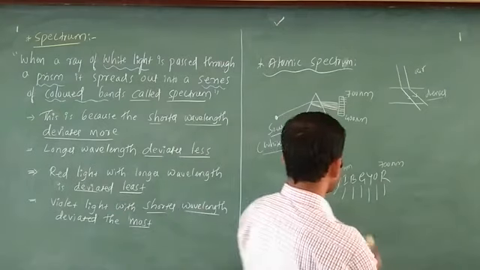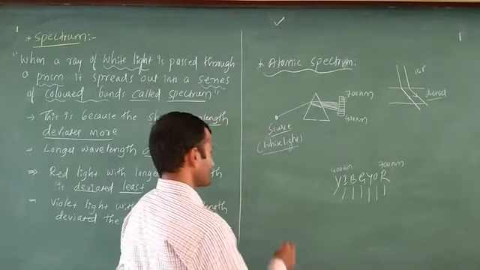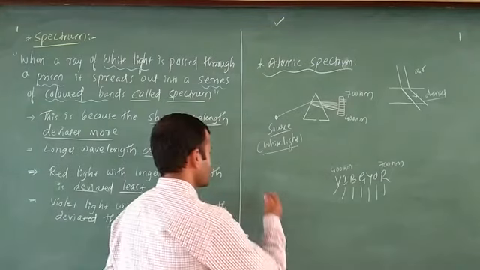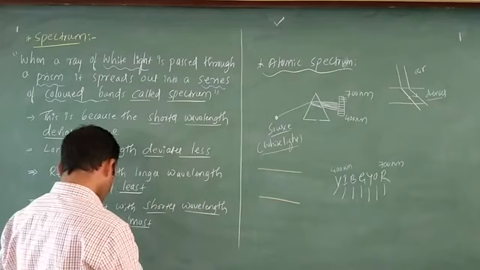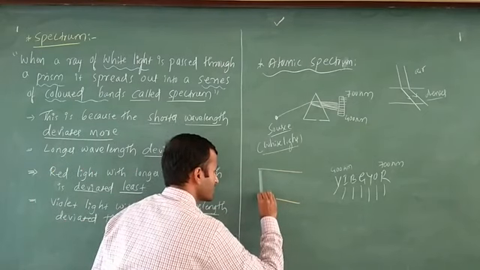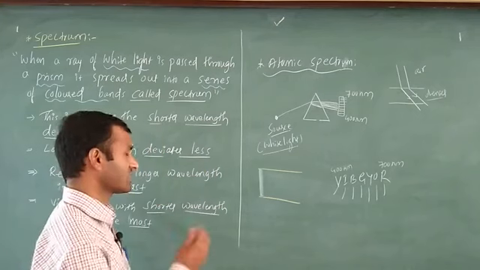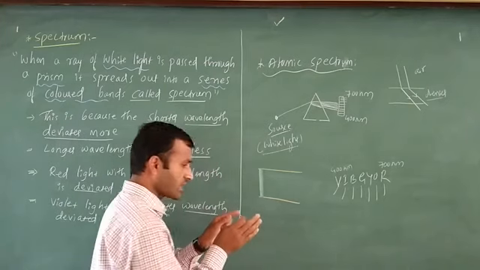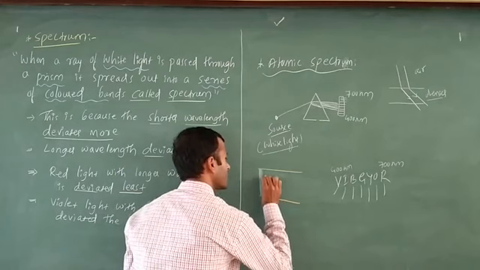You know these colors indicate 7 colors. Just see here, a rainbow has 7 colors. I am going to consider them as bands like this. The first color I am going to consider is violet. This one indicates violet color. After that comes indigo color. Indigo and violet almost merge, and there is no space between them.